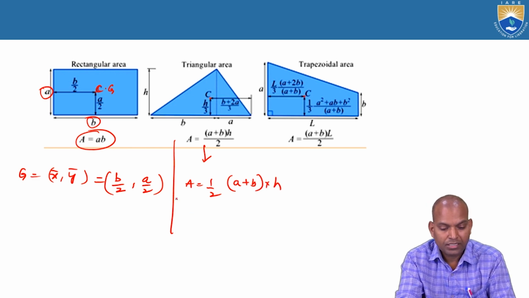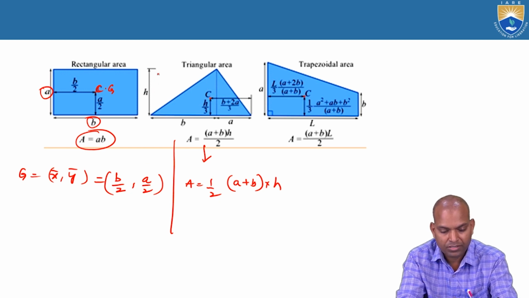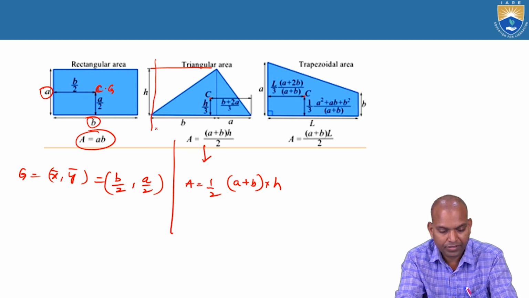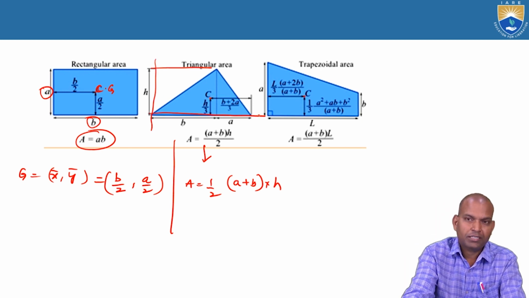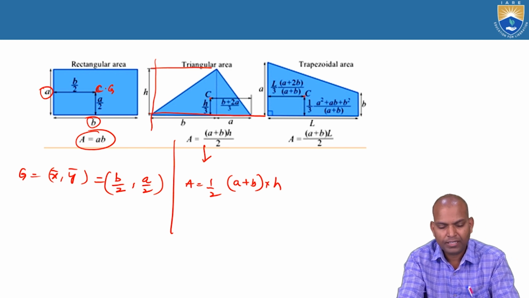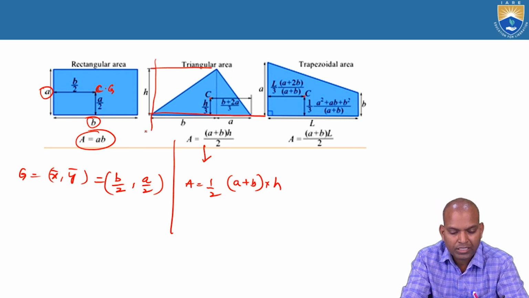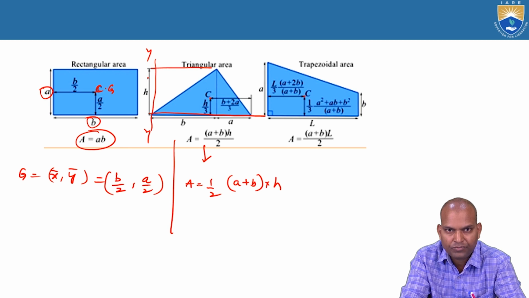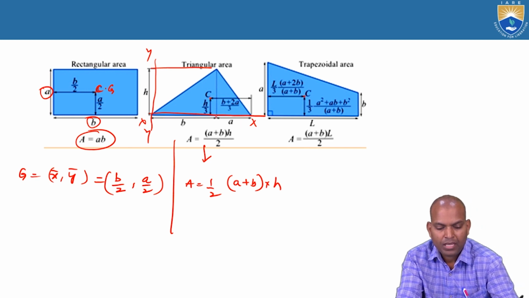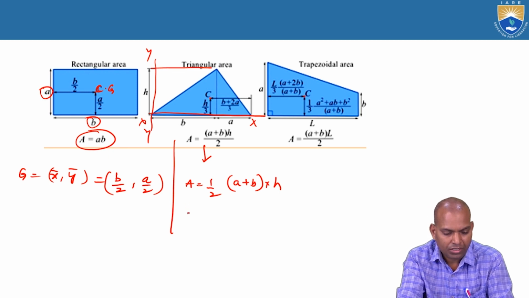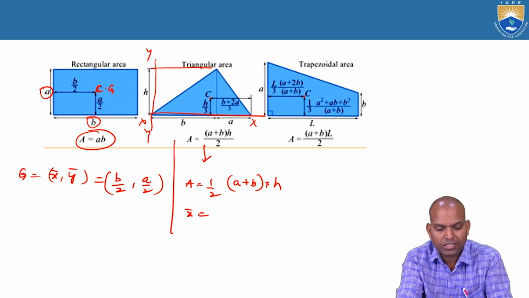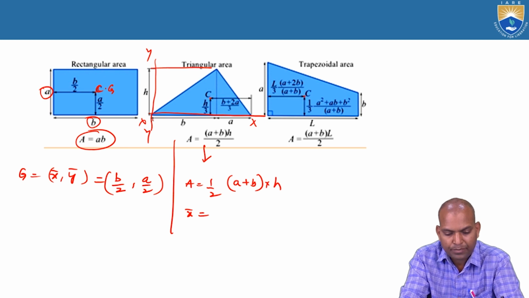Now consider here the reference axis. Here it is the H total. We have to consider what is the reference axis for calculating the centroid. The reference axis means the vertical axis YY is the extreme left side, and the XX axis is the bottom of the geometry. Now after getting this, what is the bar X? The bar X is here, this bar X and bar Y.